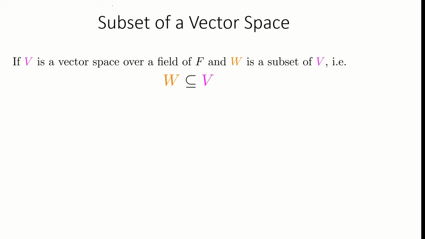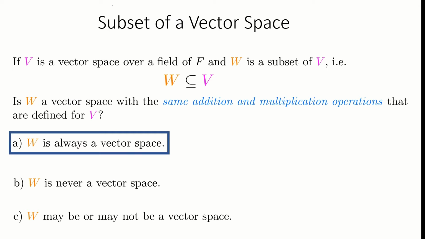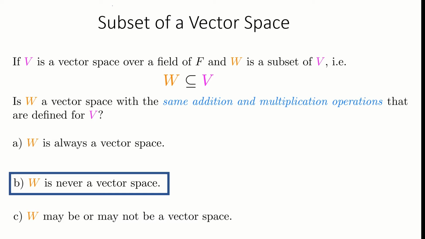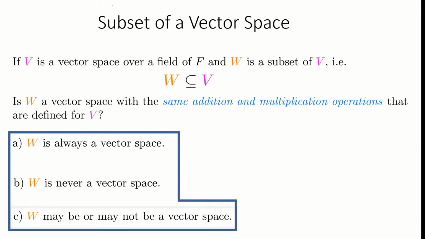Suppose V is a vector space over a field F and W is a subset of V. Is W a vector space under the same addition and scalar multiplication operations? There are three possibilities. First, W is always a vector space. That is, any subset of a vector space always satisfies all the conditions of being a vector space. Second, W is never a vector space. No subset fulfills all the properties of a vector space. And the third possibility is that W may or may not be a vector space. Which of these three possibilities are true about a subset of a vector space?